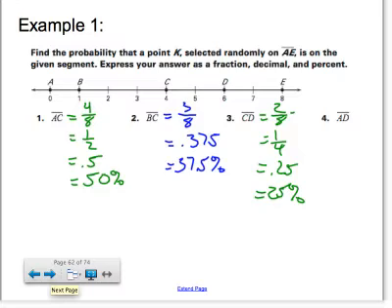And finally, AD is from 0 to 6, so AD is 6 over 8, which is 3 over 4. That's 0.75, which is 75%. I think this is a pretty straightforward idea. It's the piece over the whole thing. What piece are you trying to hit? And then put that over the entire thing.